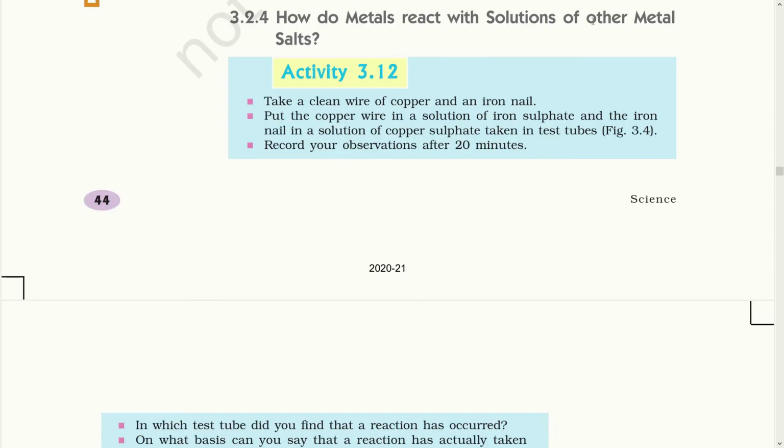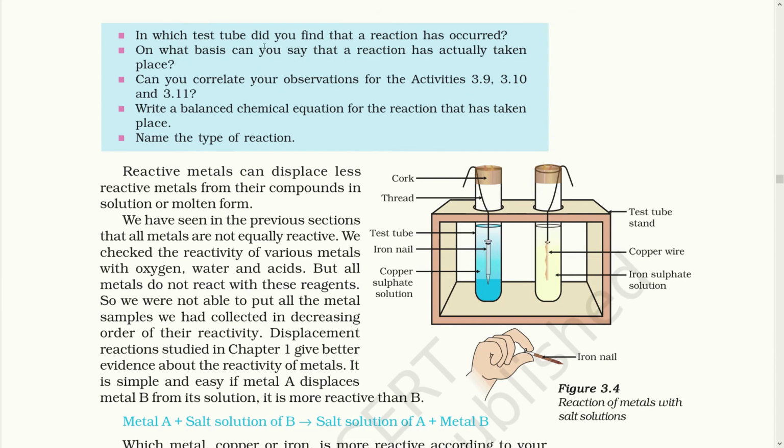How do metals react with solutions of metal salts? Now let's do another experiment, experiment 3.12. Take a clean wire of copper and an iron nail. Put the copper wire in a solution of iron sulfate and the iron nail in the solution of copper sulfate taken in test tubes. Record your observations after 20 minutes. In which test tube did you find the reaction has occurred? On what basis can you say the reaction has actually taken place? Write a balanced chemical equation for the reaction that has taken place and the type of reaction.